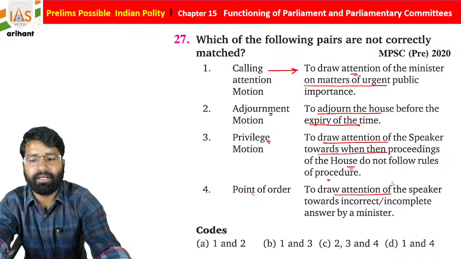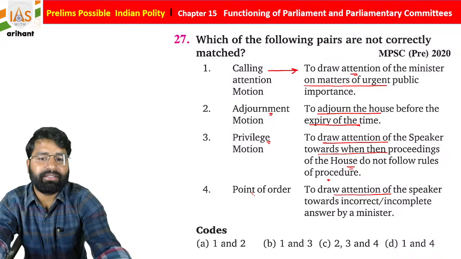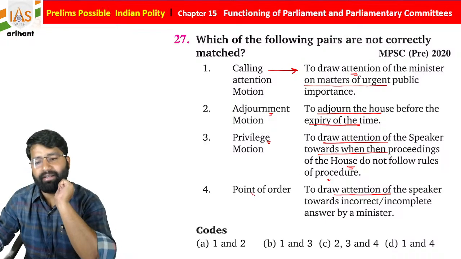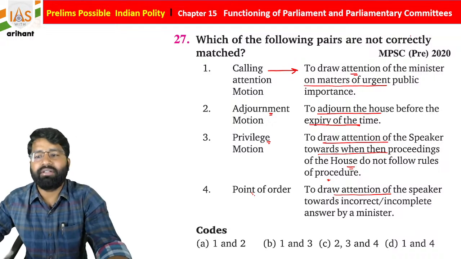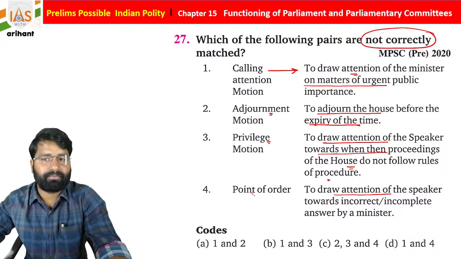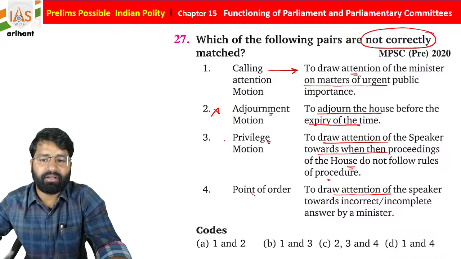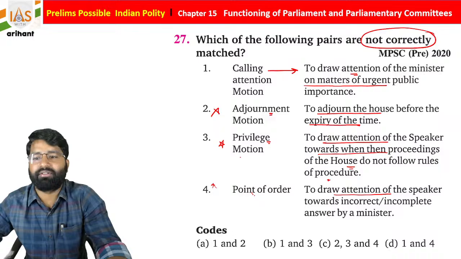Now see it carefully. Which of the following is not correctly matched? Adjournment motion, we all know, is introduced when an urgent matter is required. Privilege motion is not connected with this, point of order is not there.